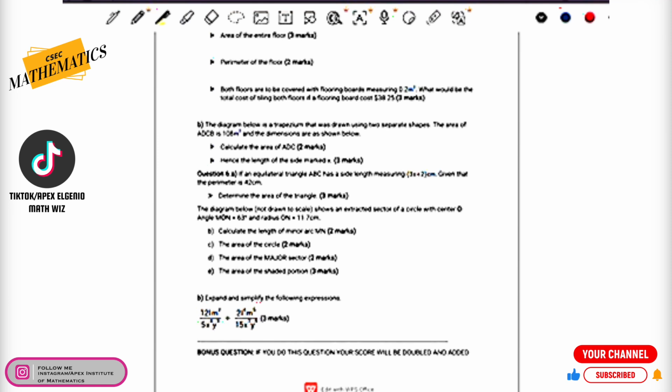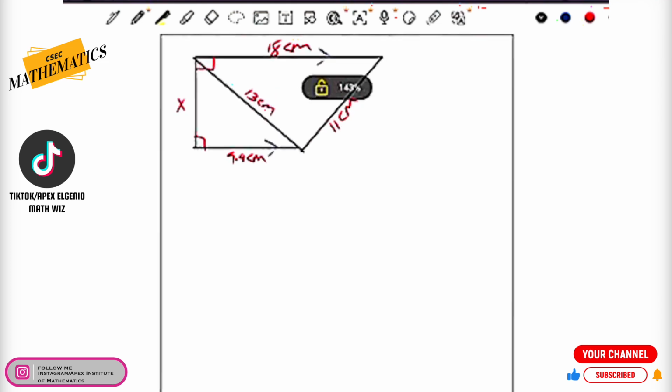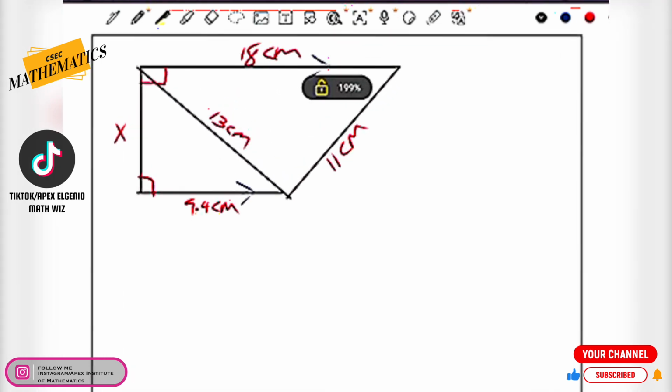The area of ADCB is 108 square meters, and the dimensions are as shown below. So here is the trapezium on the screen, guys. This is the trapezium that we're looking at. You can see two arrows here, so we have this side that is parallel to this side. We have 18 centimeters that is parallel to 9.4 centimeters, and then they are both connected by that vertical line, which has an angle in the corner of 90 degrees here.